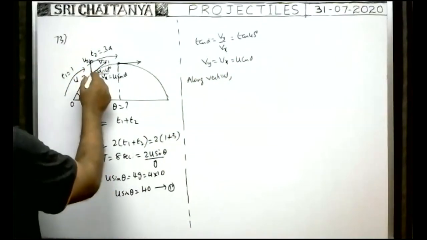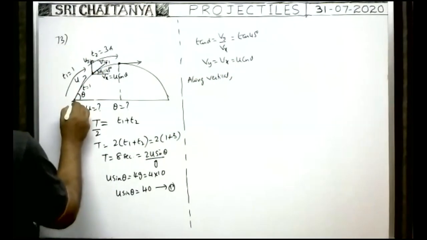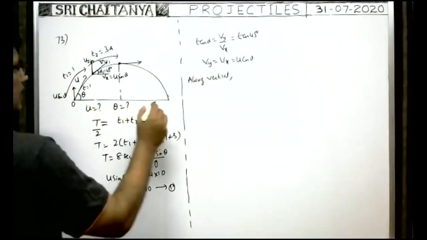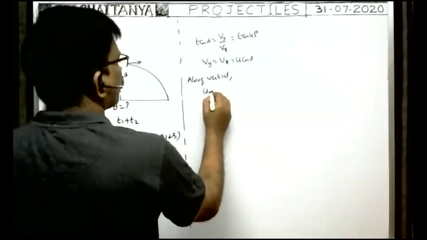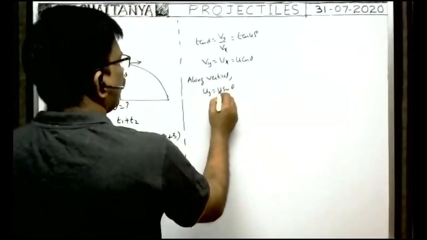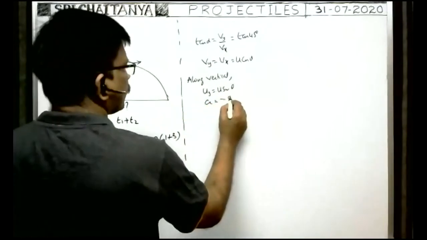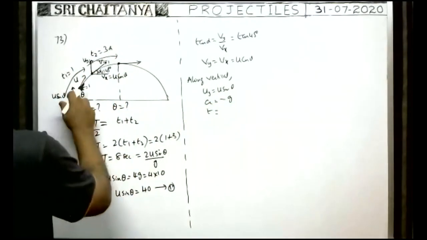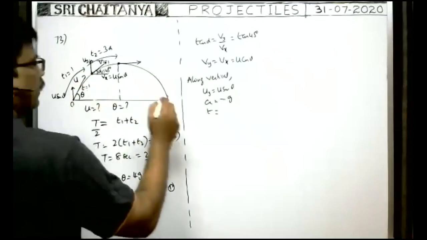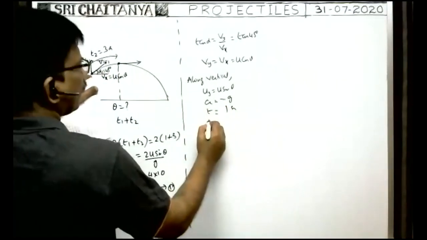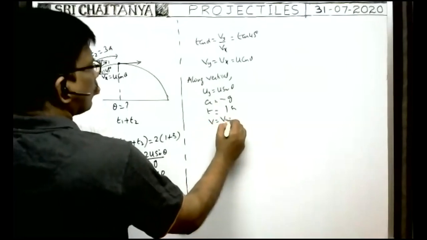First of all, at the point of projection, the initial vertical component of velocity is u sin theta. As the vertical component of velocity is considered, acceleration is equal to minus g. After a time t equal to 1 second, it reaches this point. What is the vertical component of velocity after 1 second? That means Vy is equal to question mark.